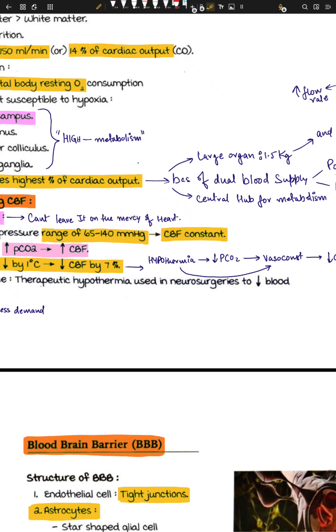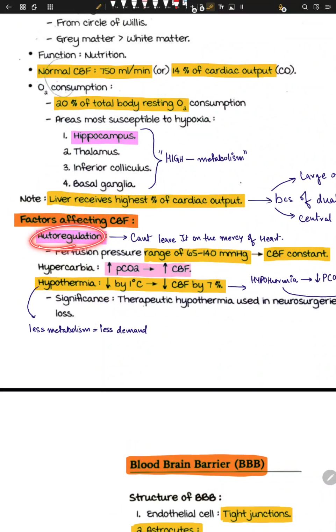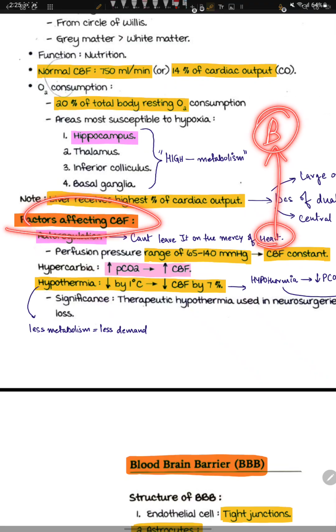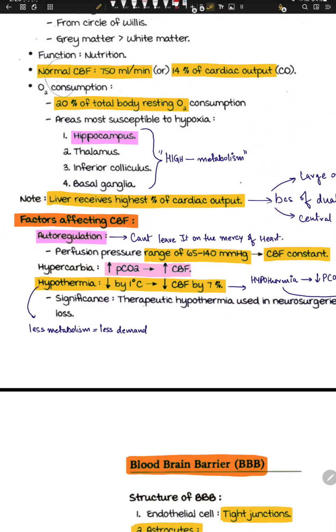Imagine if there were no autoregulation, you would feel bad and you would die, because your heart would be controlling your brain. So we need autoregulation of blood supply to the brain. That's why autoregulation of CBF is very important.